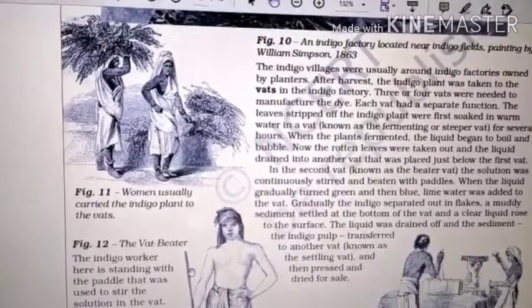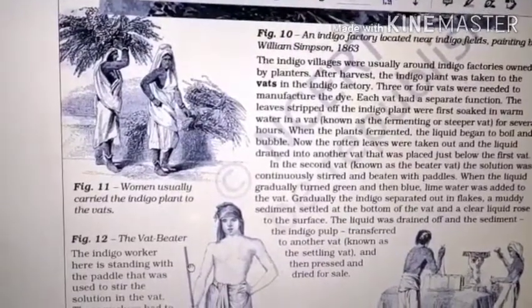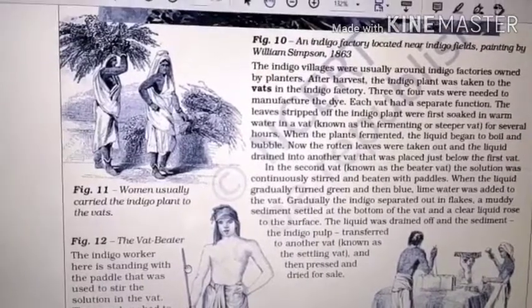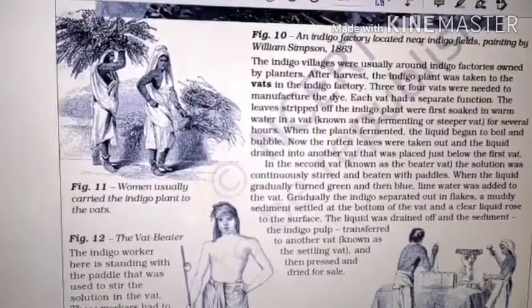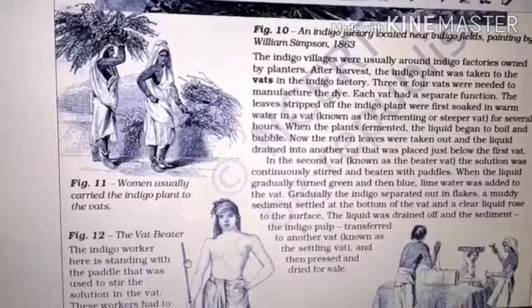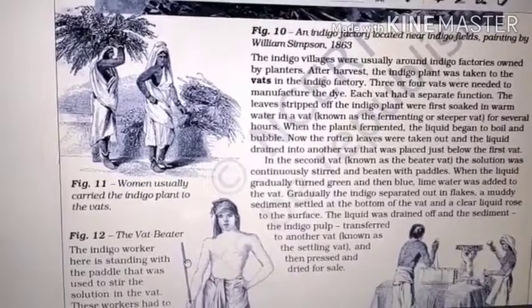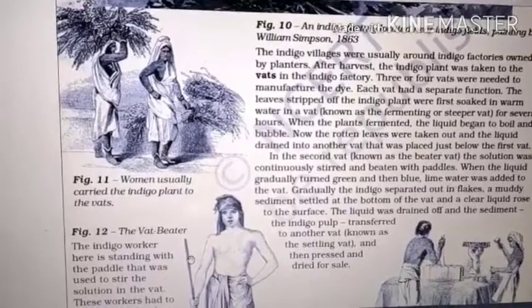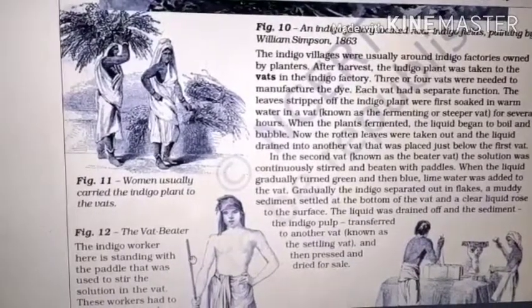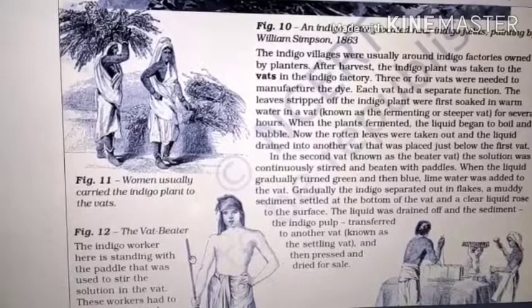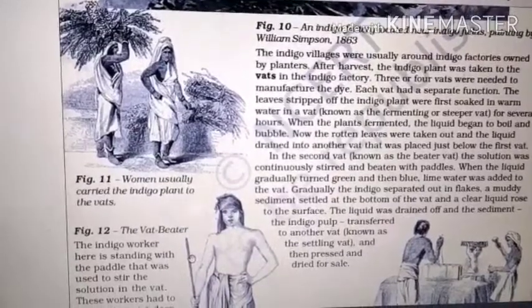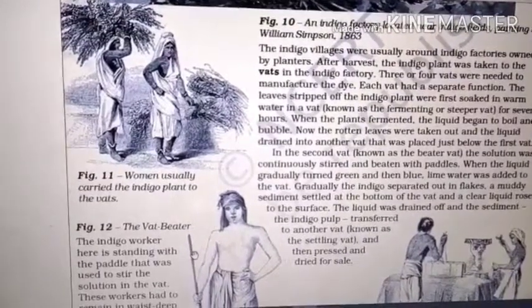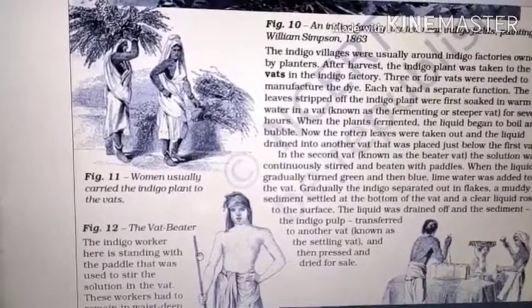When the liquid gradually turned green and then blue, lime water was added to the vat. Gradually, the indigo separated out in flakes. A muddy sediment settled at the bottom of the vat and a clear liquid rose to the surface. The liquid was drained off and the sediment, the indigo pulp, was transferred to another vat known as the settling vat, and then pressed and dried for sale.